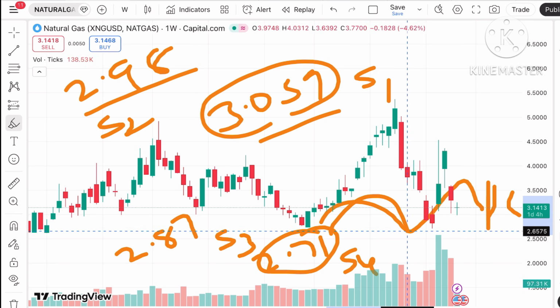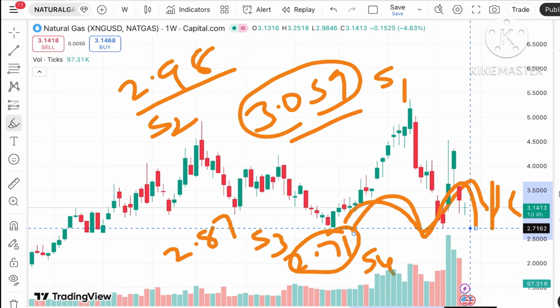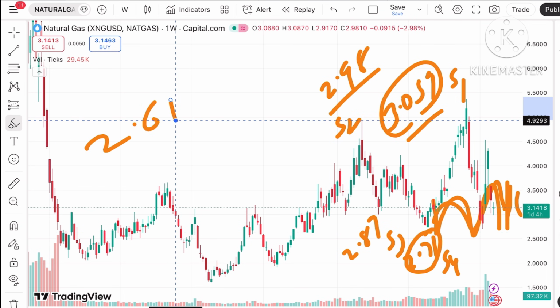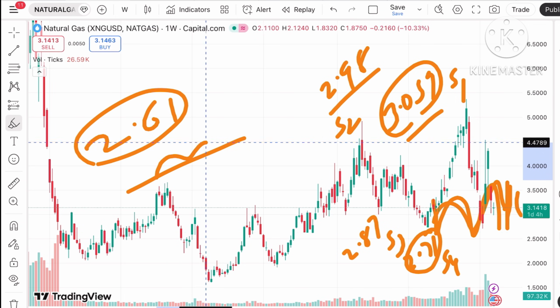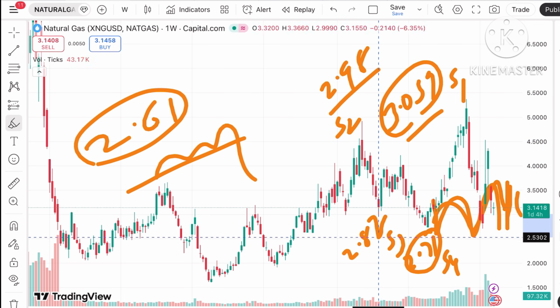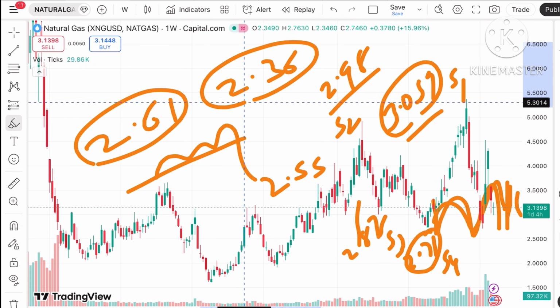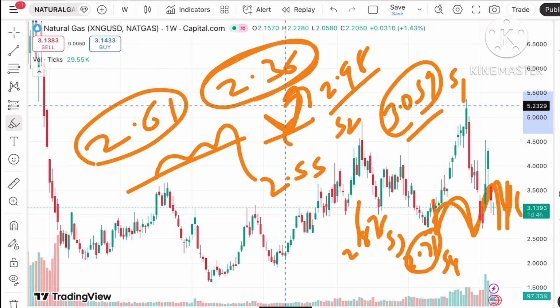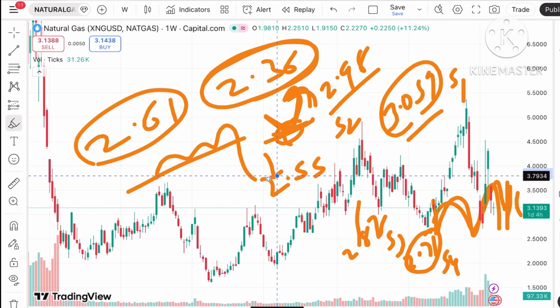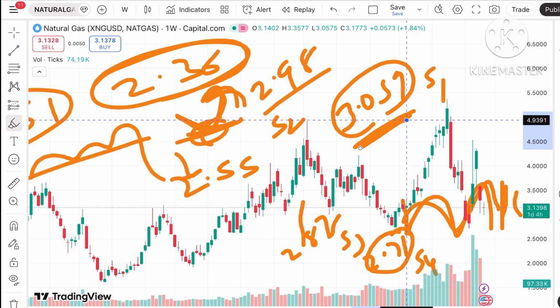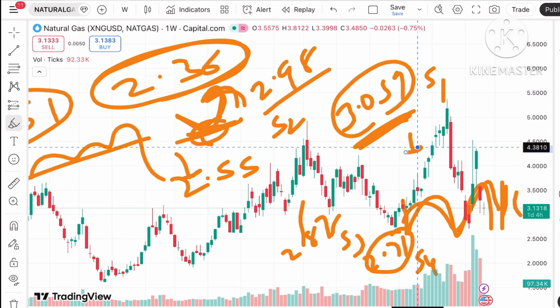Okay, this is the trend we can see, and once it starts falling below a level of 2.74, a further downfall can be seen towards 2.61. This 2.61 is already a weak level, so we can see the price will fall further down, and from there it will move towards $2.55. And if the price falls below that particular level, we can see a level of 2.36. From 2.36 a bounce can be seen, but if the price doesn't bounce back, a further fall can be there. Okay, remember, if it starts falling below $3, we can see there will be a further fall.